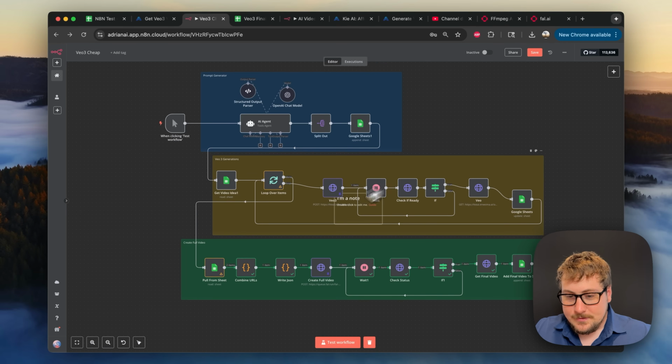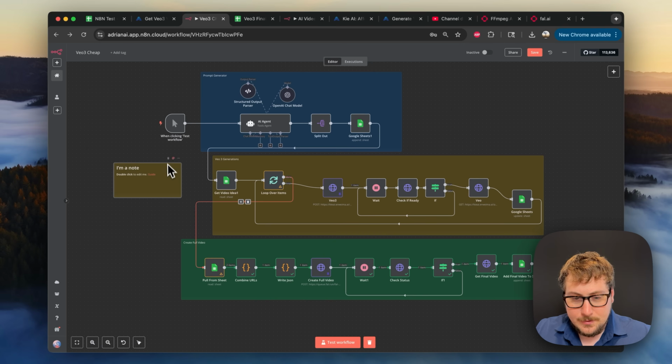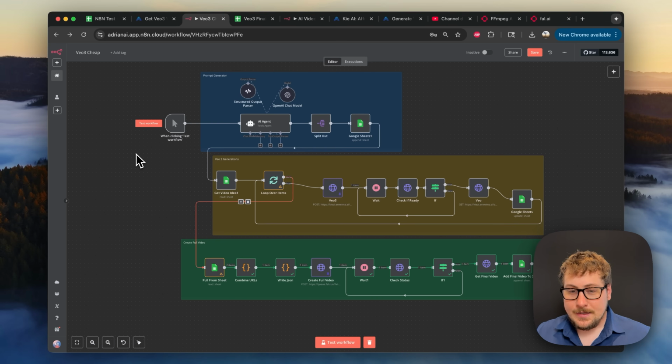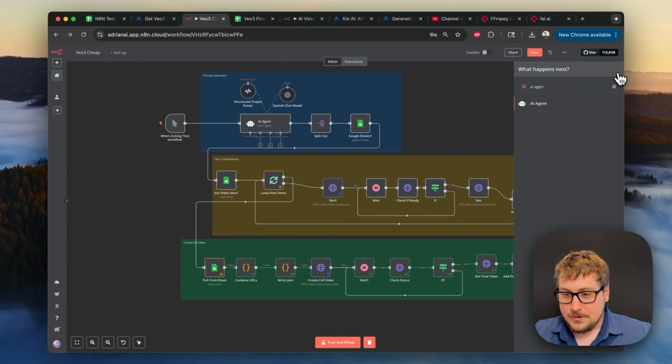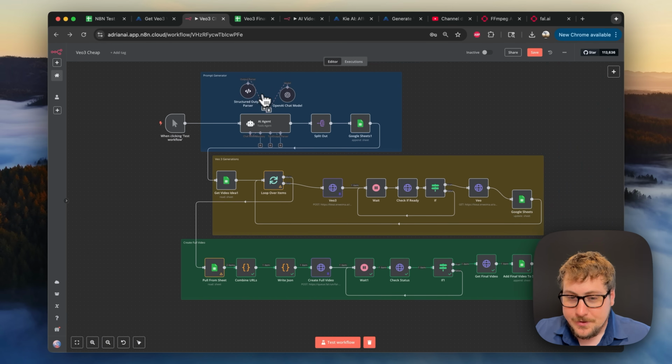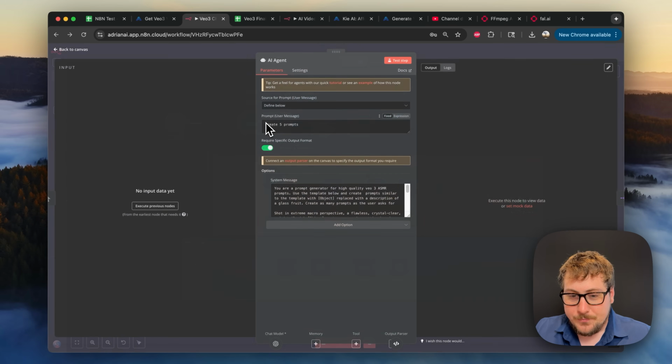Now you can create these little sticky notes, by the way, by hitting that button over there. You can make them smaller, bigger, change the colors, just if you wanted to know how to do that. But let's get started. So the first thing you're going to need is this test workflow button trigger that we've used in plenty of other ones. Then you're going to hit the plus, and then you're going to need the AI agent, which should look just like this. When you enter it here, you're not going to have these two things yet. Going to open it up.